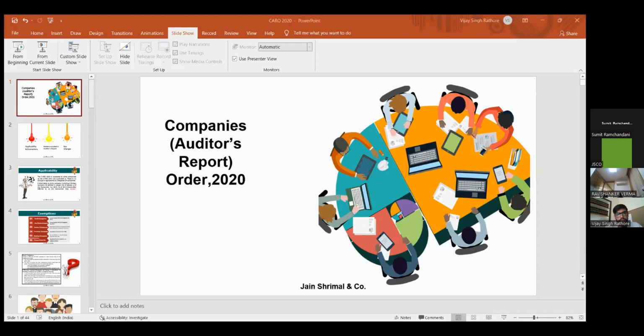So these exemptions are the same as they were in 2016 CARO, but the definition of small company has been changed. MCA has made 5 new additions to the 2020 CARO, and there are various changes to the existing clauses as well. So I'll be covering them one by one. I'll start with the first one, that is fixed assets.